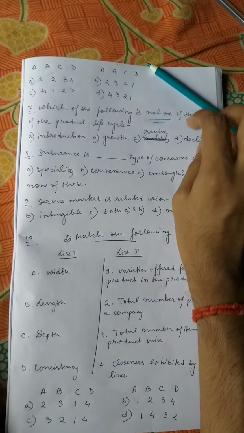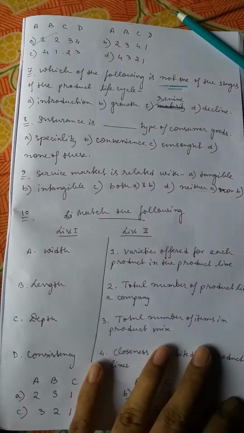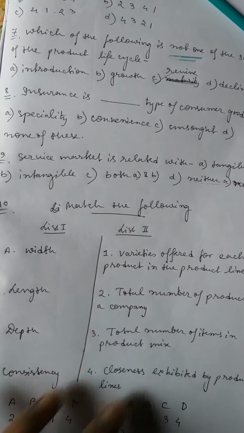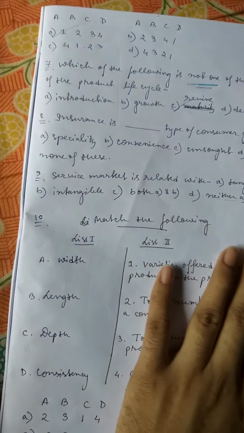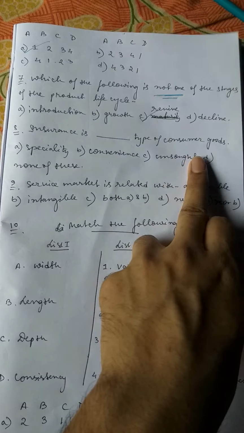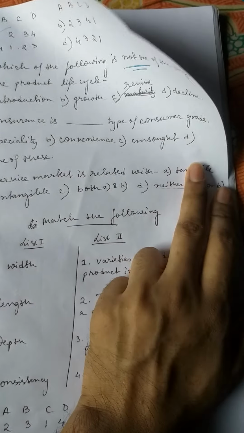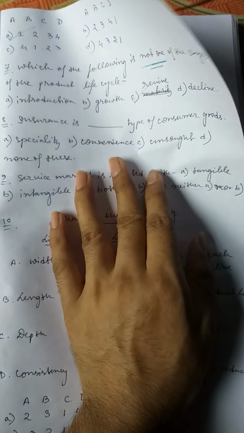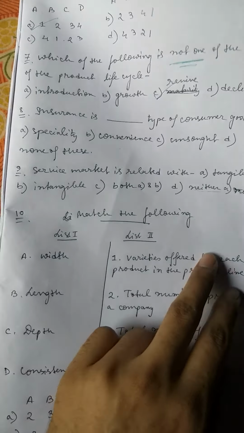Next, insurance is dash type of consumer goods. Basically it's a question based on types of consumer goods. So if time permits, I will make a separate video on them, but today I will give you a precise idea about specialty goods, convenience goods, unsought goods, shopping goods. Although shopping goods is not in the option, so let's discuss one by one.